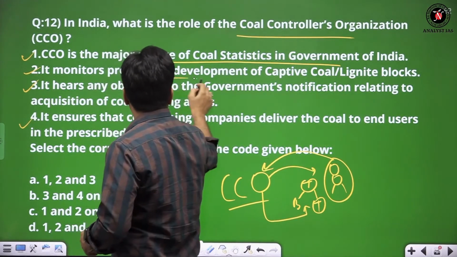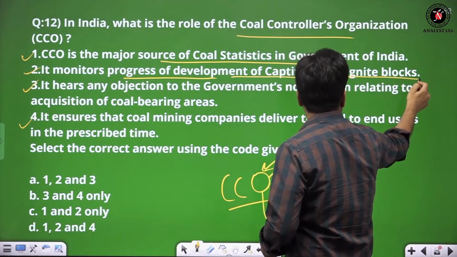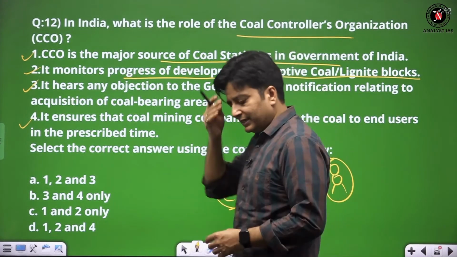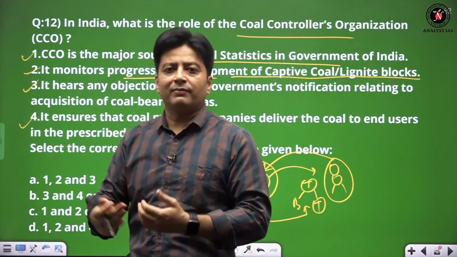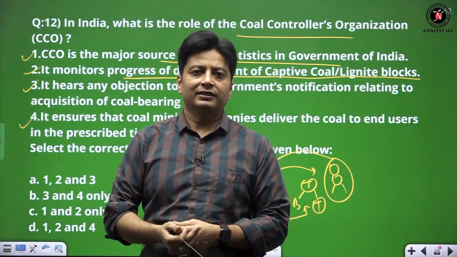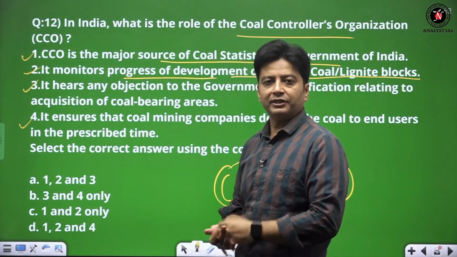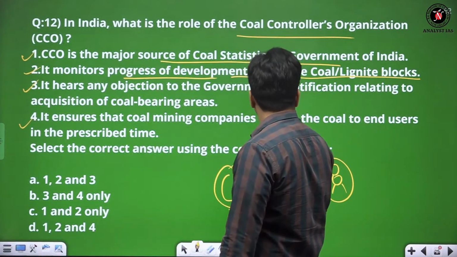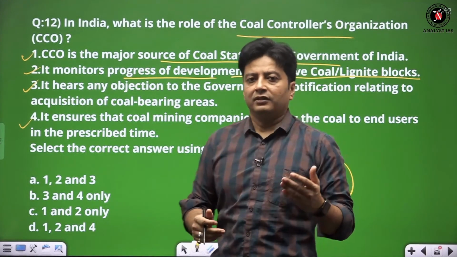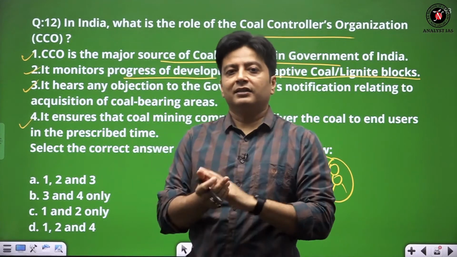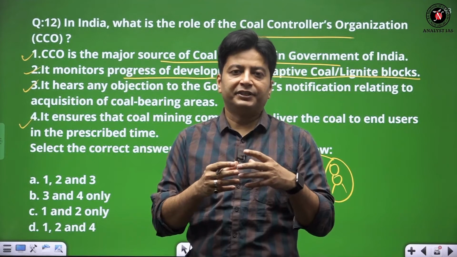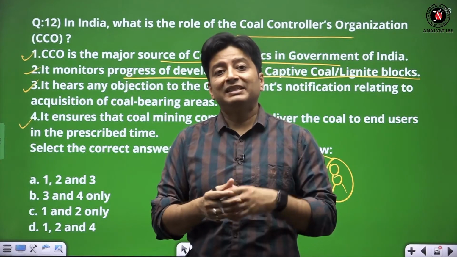It monitors the progress of development of captive coal and lignite blocks. So captive mining, you must be knowing that if the allocation of mine is there in the limit, one person can explore an area to take out the minerals, including the coal. Okay, so this is something called captive mining. And lignite blocks, basically you might have heard from the Jharkhand area, there is a specific class of coal called bituminous coal or BCM coal.